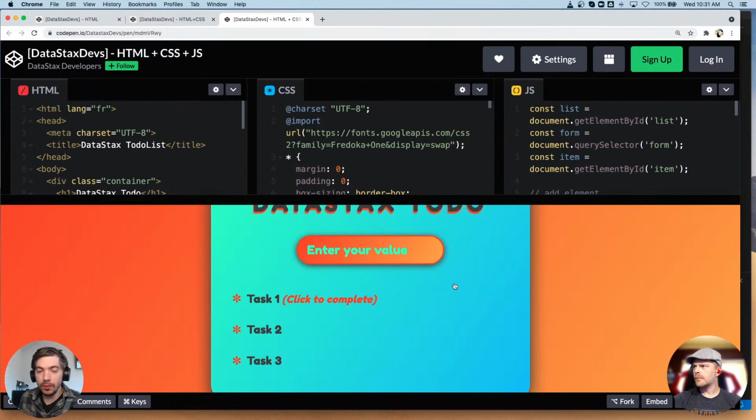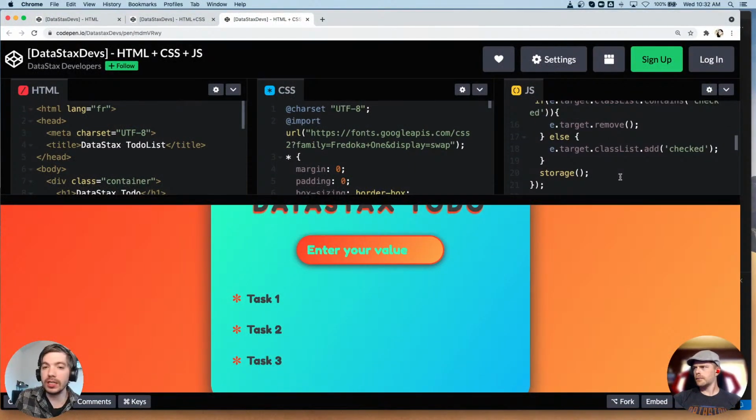We need a database for that, which is one of the next parts that we're going to talk about. Yes, it's great that we have interactivity here, but if we want any of this manipulation to the page to be stored long term, we have to have a database, and that can either be a local database in browser or an external database, which is what we're going to be using with Astra DB. But this is basic JavaScript. It's injecting information into the DOM, the document object model, which changes what the page shows us.